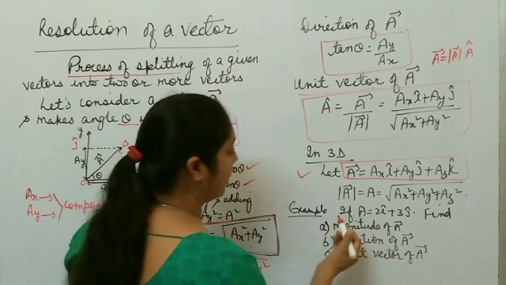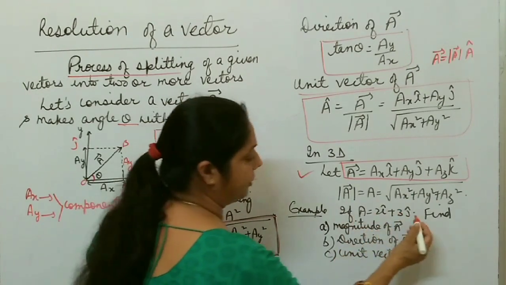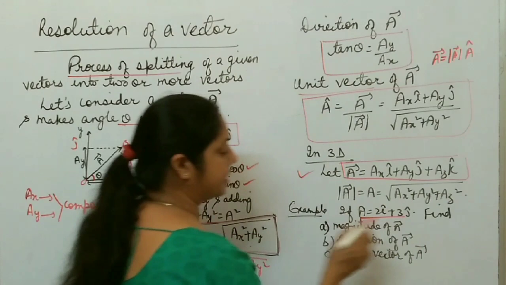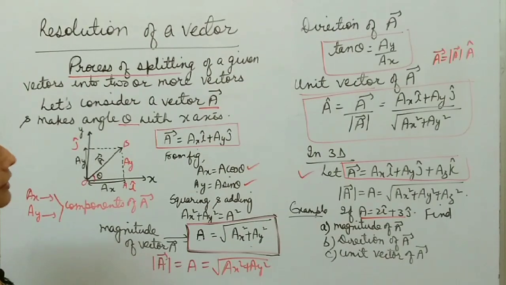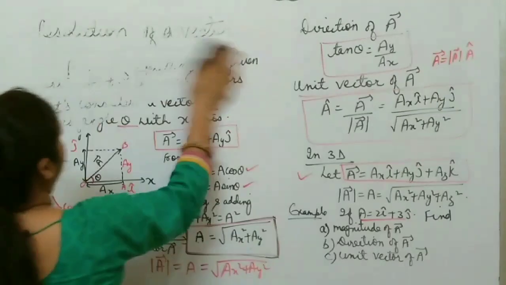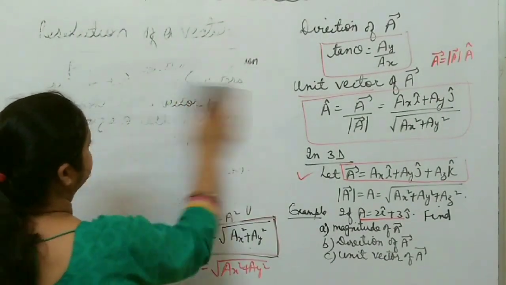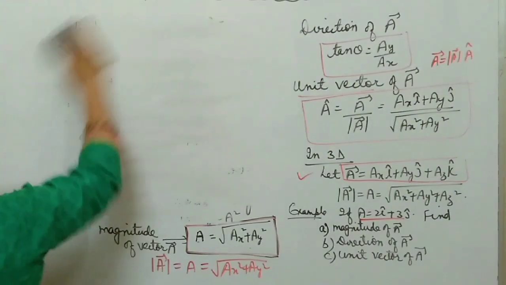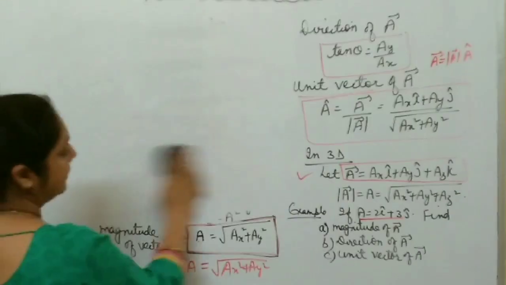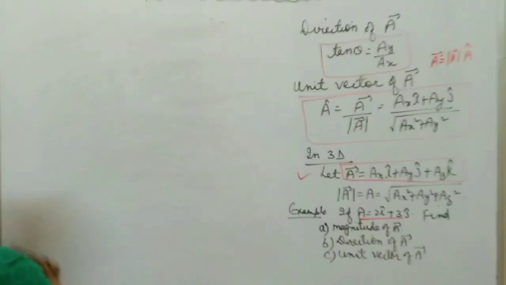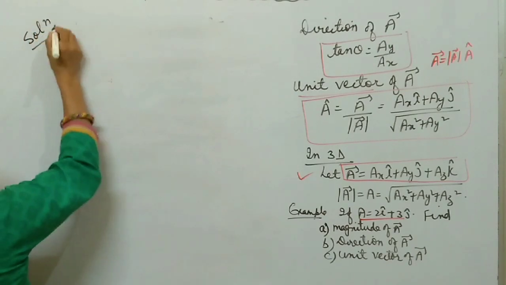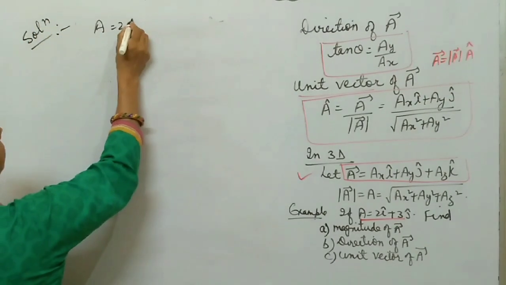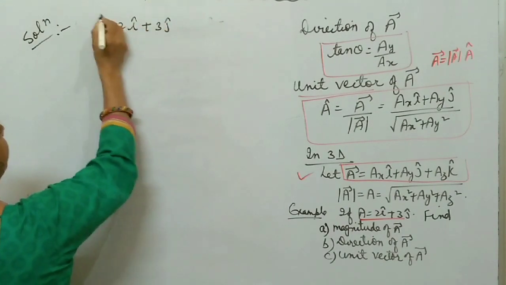So I'm going to solve one question. If vector A is 2i plus 3j, right? This vector is given, 2i plus 3j. Now you have to find magnitude of A, direction of A and unit vector of A. How you find these 3 things? Okay. First you take a screenshot. Then hope you have written. Okay, now I am going to solve that example, right? Okay, how you solve this example? First is vector is given, 2i plus 3j. Right? This is vector A.